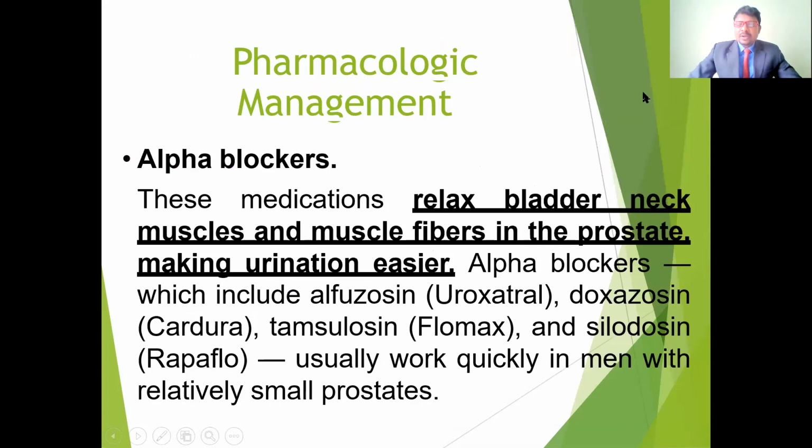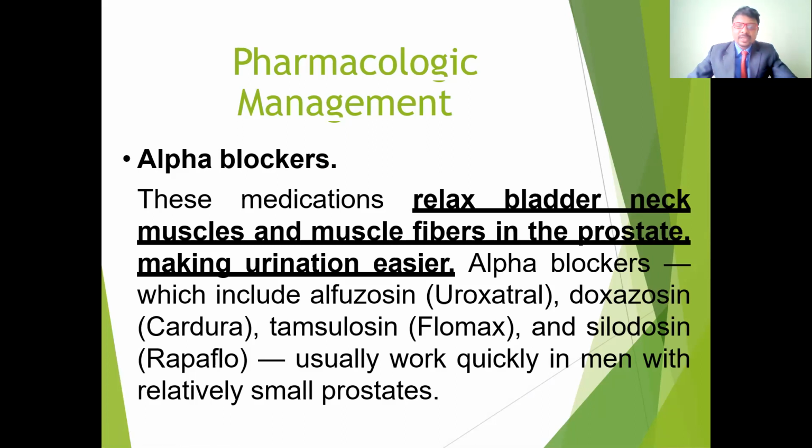So coming to the pharmacological management, some medications give relief from the enlargement of the prostate gland. These medications are the alpha blockers. They relax the bladder neck muscles and also muscle fibers in the prostate, making urination easier. So what are the muscles that help with urination? These alpha blockers relax these muscles.